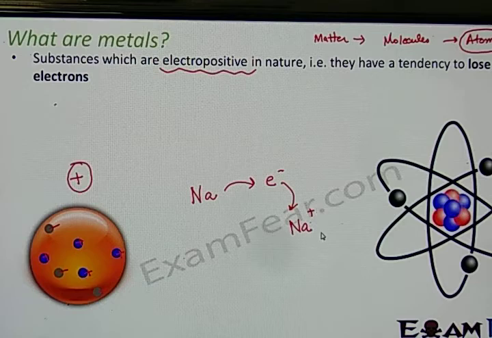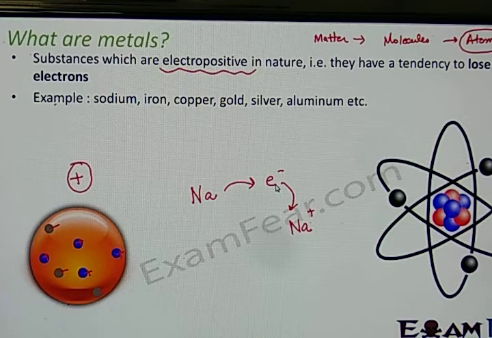So it acquires a positive charge because it has lost one electron. That is the tendency of metals, and this is the basic way by which we define metals. Examples are sodium, iron, copper, gold, silver, aluminium, etc. You name any metal and this property will hold true for them, because this is the basic way in which they have been defined.